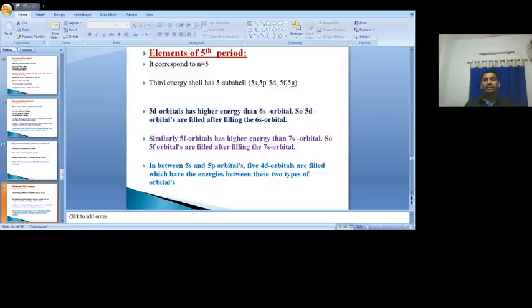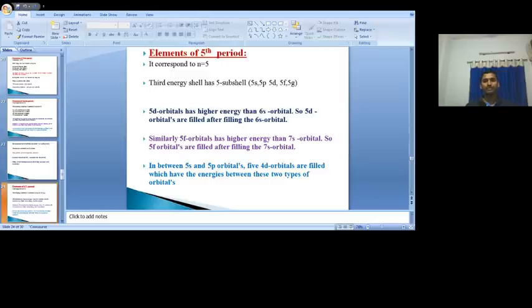So same like the fourth period, here also if n is equal to 5, the number of subshells possible is also 5: 5s, 5p, 5d, 5f, 5g. The 5f, 5g and 5d are not taken into the count. Why? Because 5d orbitals are filled after the 6s. If 5d is not taken into the count, 5f and 5g also will not be taken. Only which ones can be taken into the count?